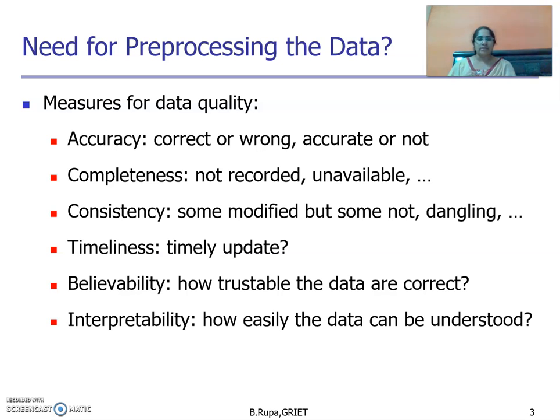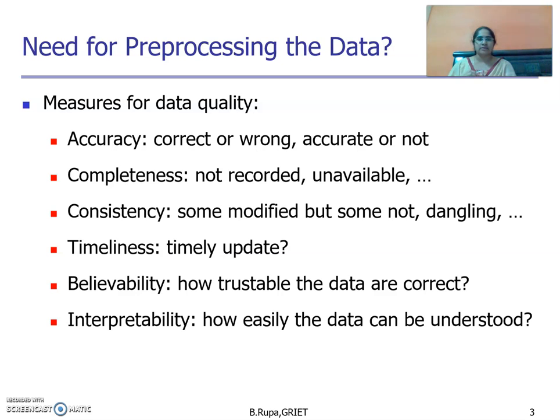Believability: how we can believe the data, how we can trust the data, whether the data is correct or not. Interpretability: how easily data can be understood, how the user understands the data for applying the data mining techniques to get results from the data mining system. These are all the needs for the pre-processing.